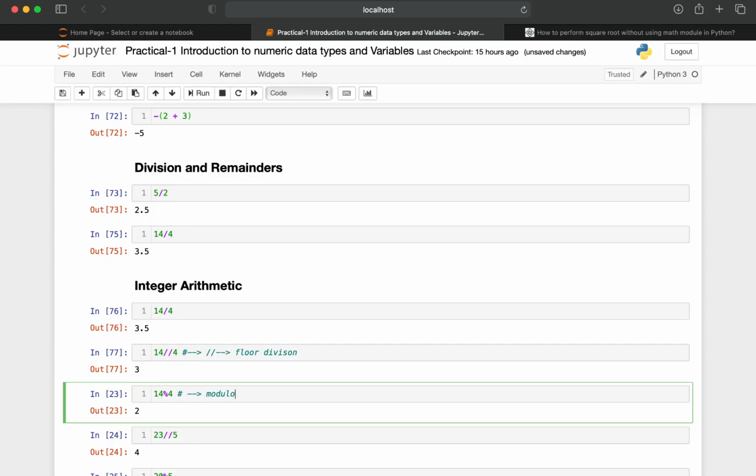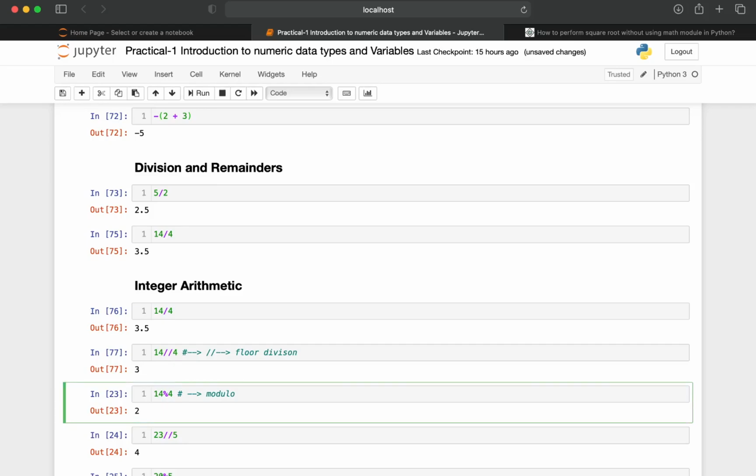If the first operand is not divisible by the second operand, it gives the remainder as it is. If it is divisible, it gives 0. So whenever we divide 14 by 4, 4 2s are 8, 4 3s are 12, 12 is nearest to 14, so 14 minus 12 is 2. That is the reason it is giving us the output as 2.